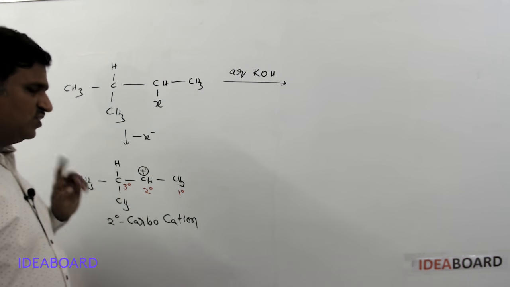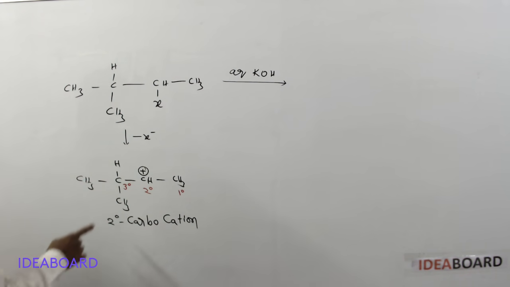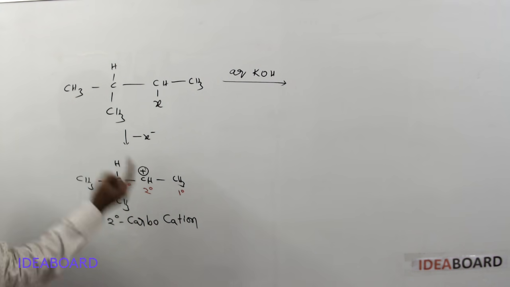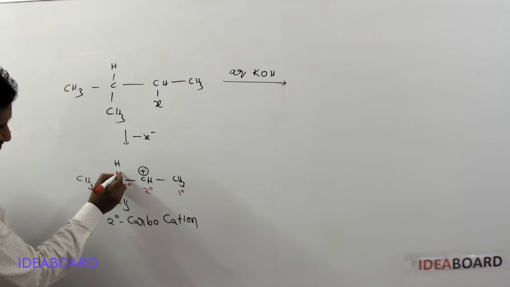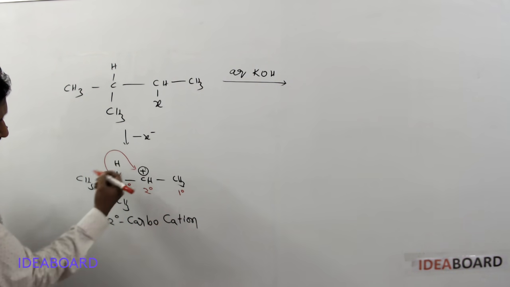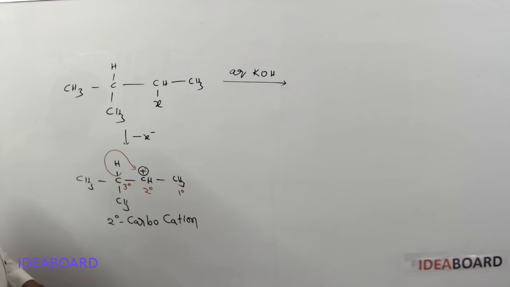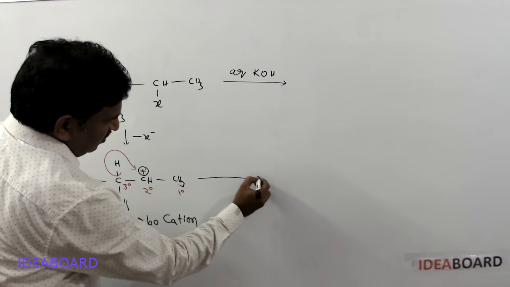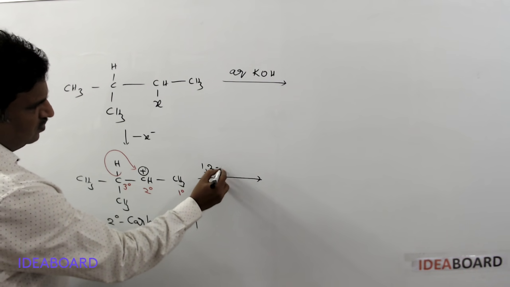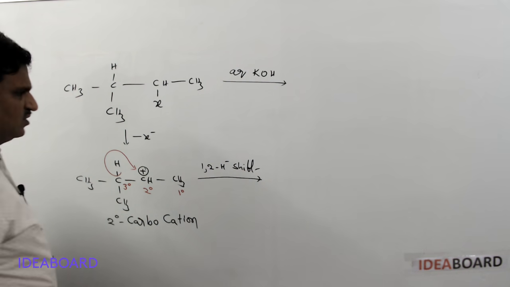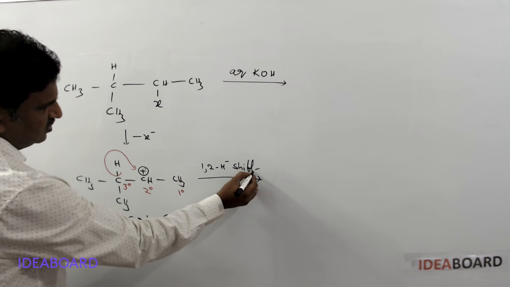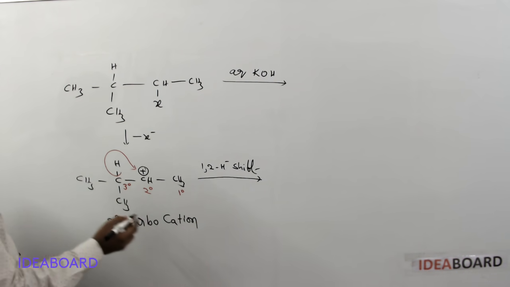then the shift of a group occurs to get a more stable carbocation. Here we have hydrogen, so the hydrogen along with its electrons shifts onto this carbon. So what is the shift occurring here? A 1,2 hydride shift occurs, and by the 1,2 hydride shift, what is the product?